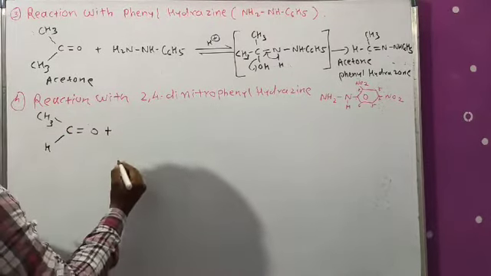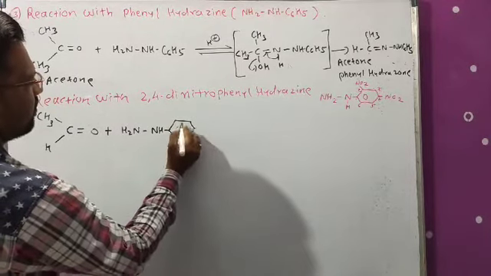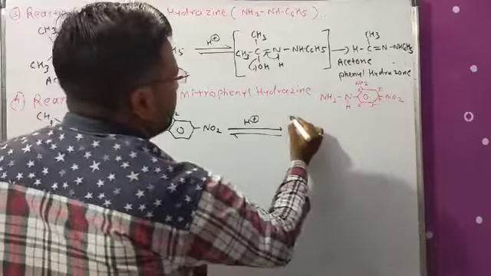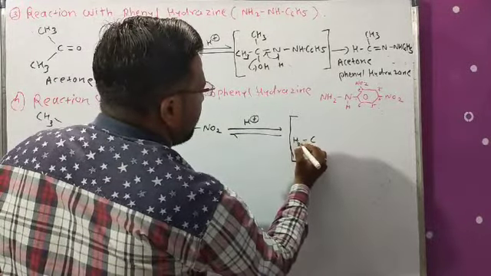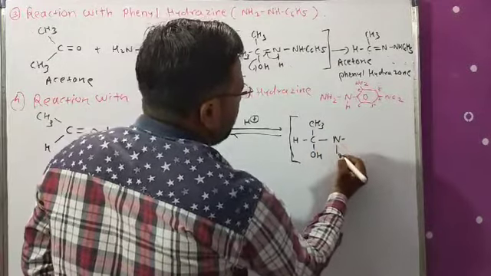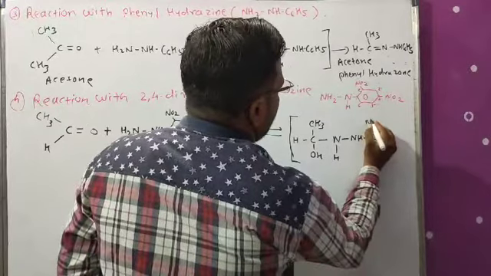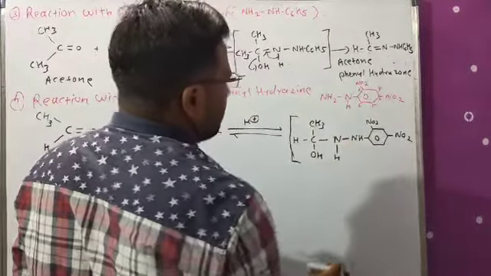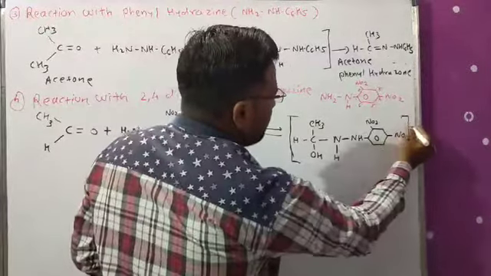Now we see the reaction for the aldehyde. When acetaldehyde reacts with 2,4-dinitrophenylhydrazine in the presence of weakly acidic medium, firstly it gives the intermediate compound like this: CH3, then OH, NH, NH, NO2 and NO2. Okay, so here you will get a compound like this. Now see here, from here water is removed.